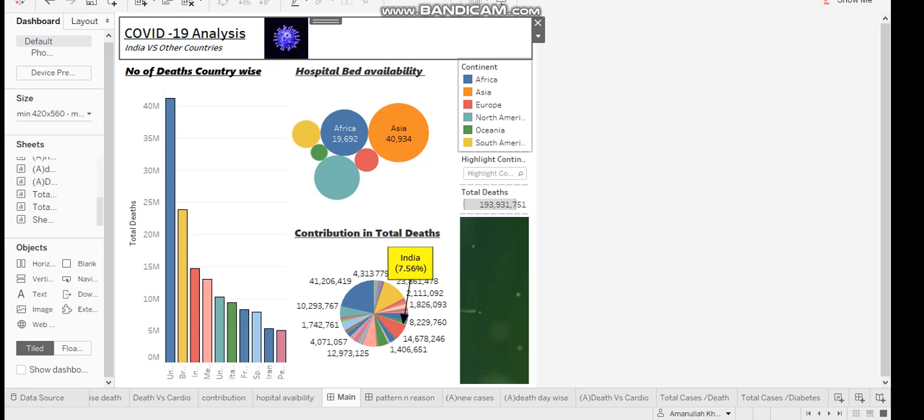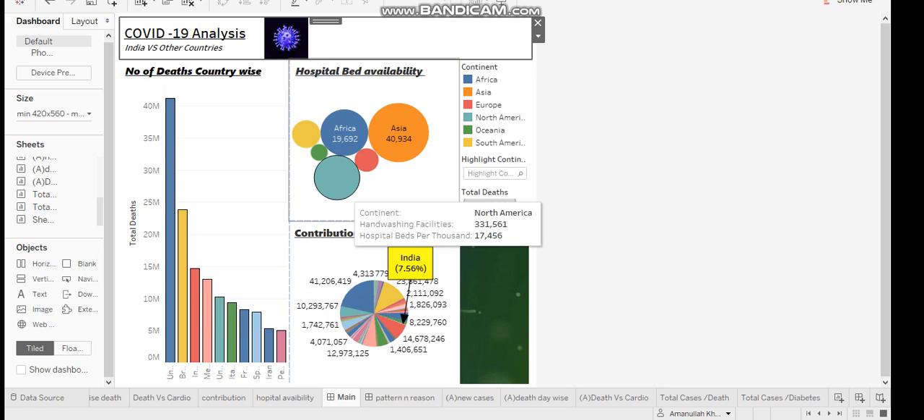For this purpose, I have created a dashboard along with some visualizations in Tableau. The region that I have focused on is India, and this dataset is till 14 December 2020. If we check the first graph, for number of deaths country-wise, the US is at the top having deaths more than 41 million, followed by Brazil at second position having deaths more than 23 million, then at third position India having deaths more than 14 million.